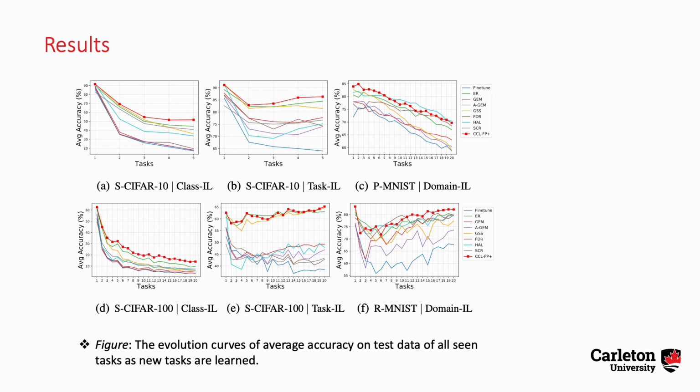This figure gives the evolution curves of average accuracy on test data of all tasks as new tasks are learned. The red line with square marks is the result of our method, and we can see that most of the time our method is better than other methods.